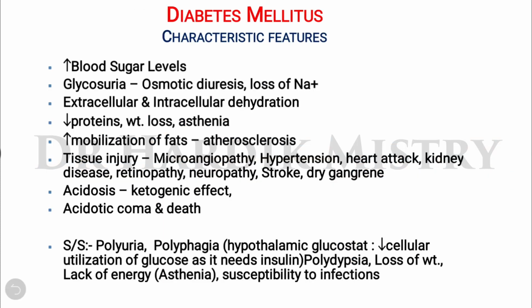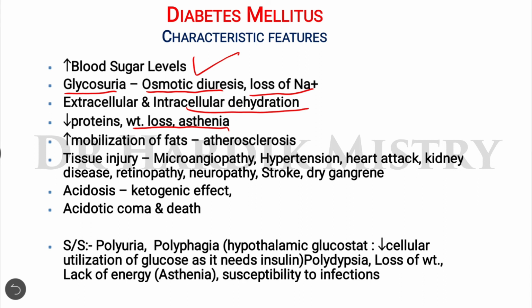Now the characteristic features of diabetes mellitus. There is an increase in the blood sugar level, which is an obvious condition. Glycosuria, that means presence of glucose in the urine, and due to this there will be osmotic diuresis and loss of sodium along with the glucose. Extracellular and intracellular dehydration, and a decrease in protein because proteins are utilized for energy generation, so there will be weight loss and asthenia.